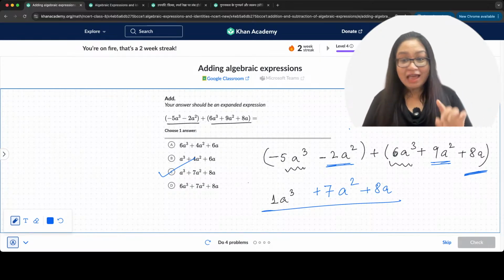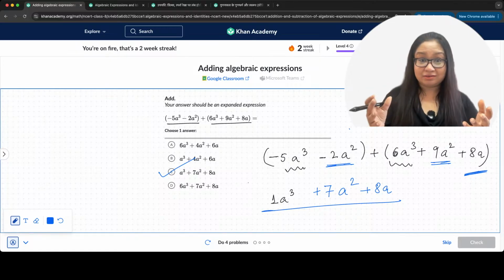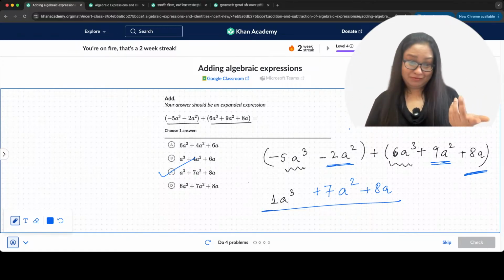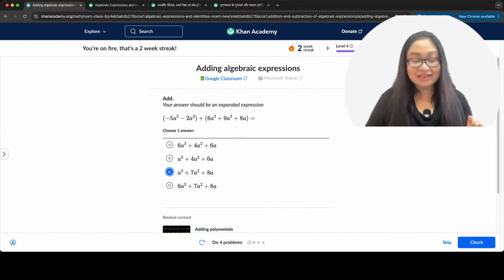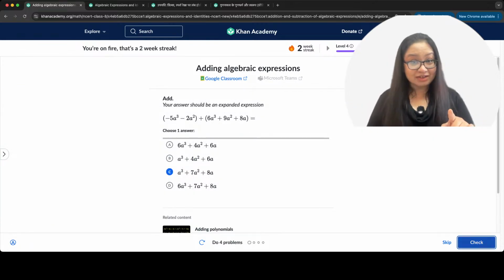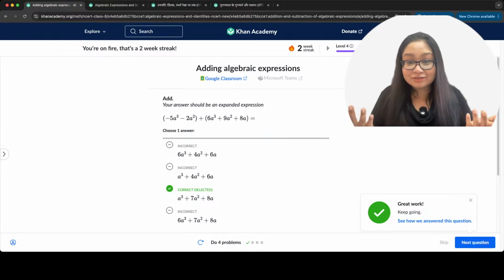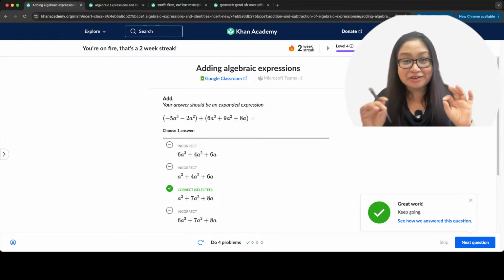Option C. How do we add? We add like terms together. Correct? Okay. Let's go ahead. Mark the option. Option C is the correct answer. And we go ahead and check. All good. Yes? Okay. I can see you guys are understanding really, really well.